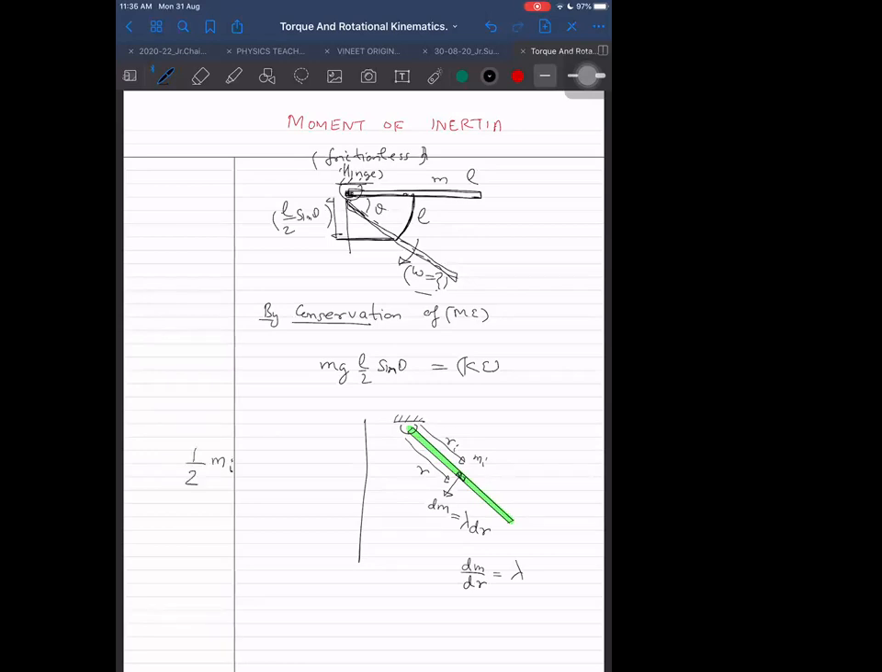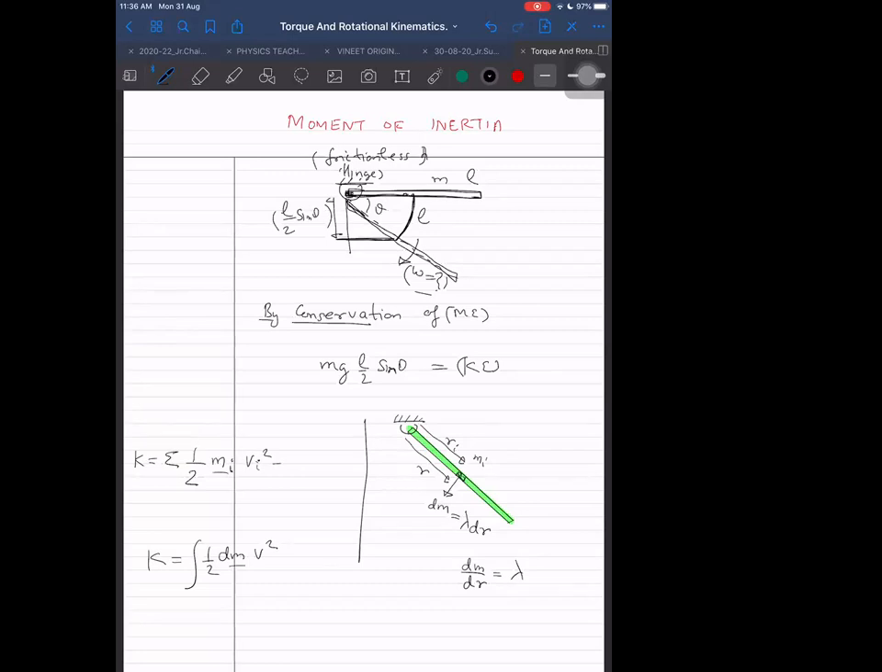So kinetic energy, if I treat it like discrete particles, is half of mi into velocity of ith particle square, and I will take the sigma. That is the kinetic energy. Or I can write another way for the continuous body: half into dm into v square, integral. That is the kinetic energy. Summation changes into integral, the mass changes into dm, and vi changes into v. This is how we do it.